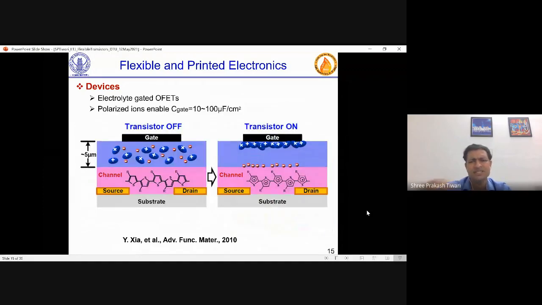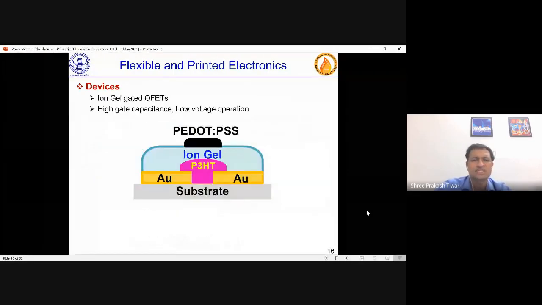There are other devices also, like the electrolyte gated transistor. Essentially, these three terminals, how do you make it? You want source, drain, semiconductor, dielectric, and gate. And depending on the position of the gate, source, and drain, these devices are named.